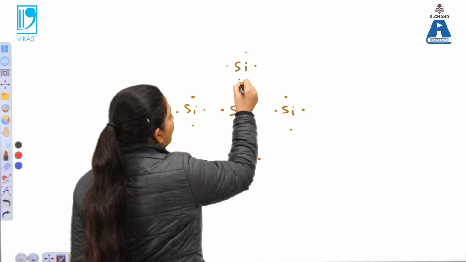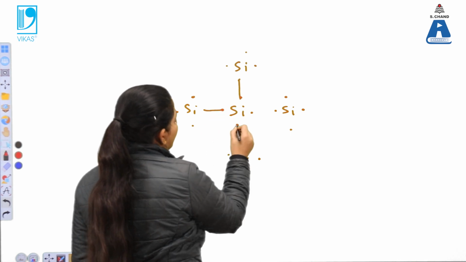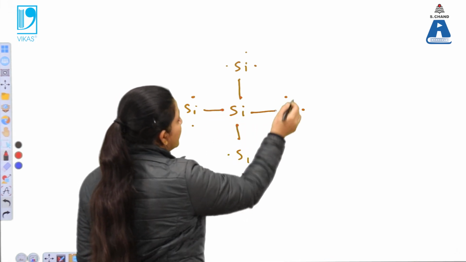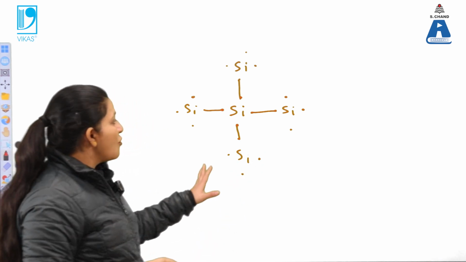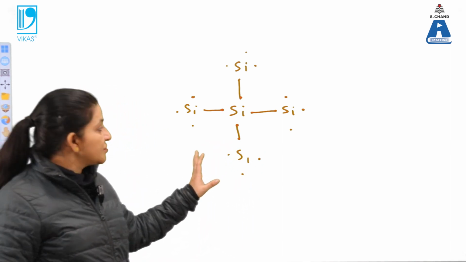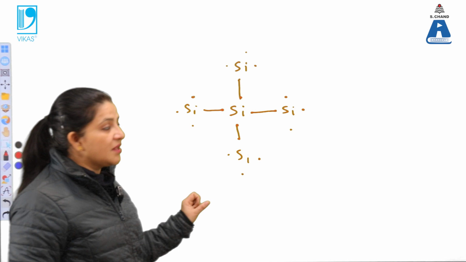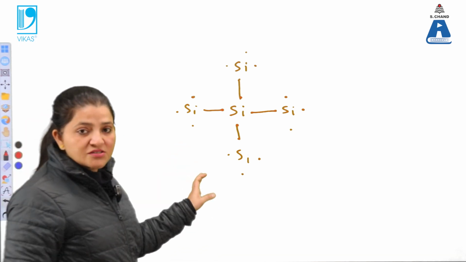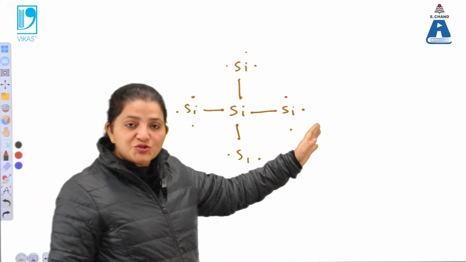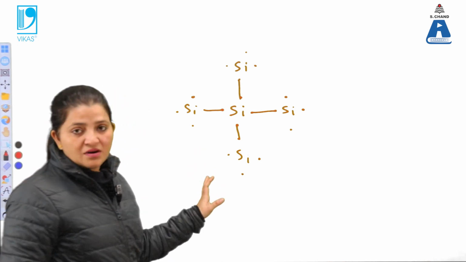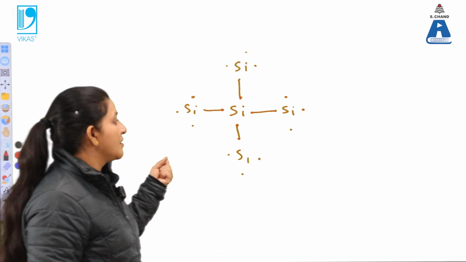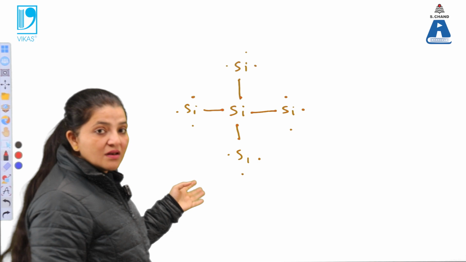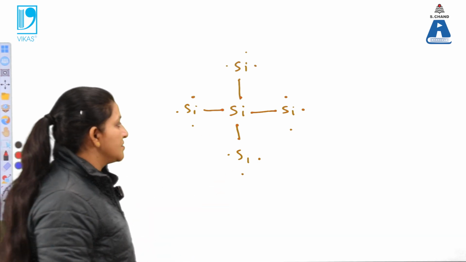This silicon can form 4 bonds with the neighboring silicon atoms. So no free electron is present. So this is a pure form of silicon. Such semiconductors, where silicons are attached with each other, are known as pure semiconductors.